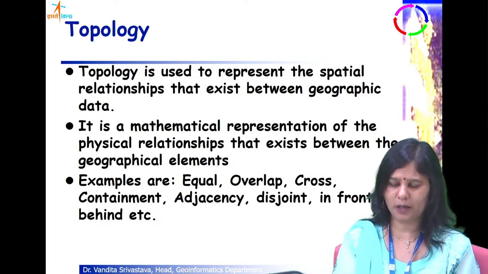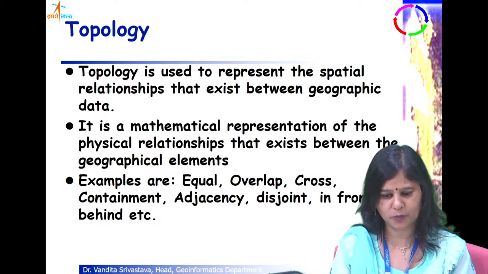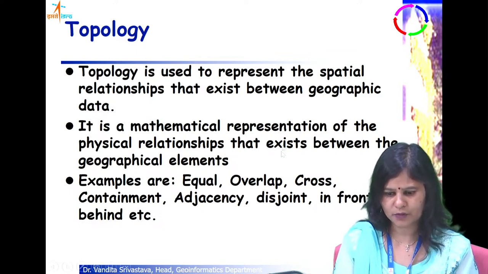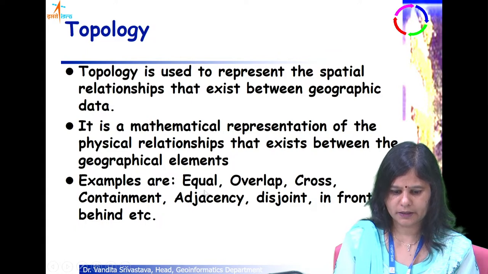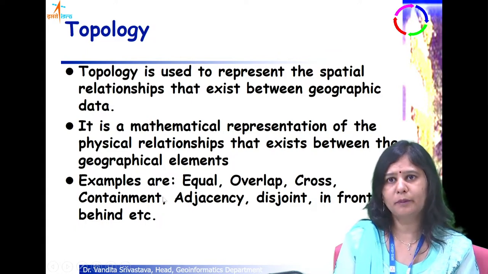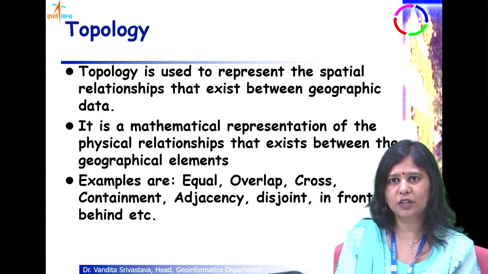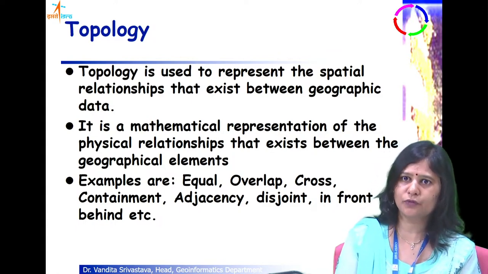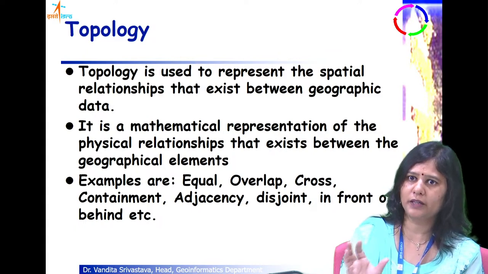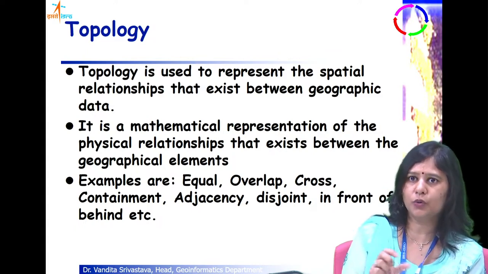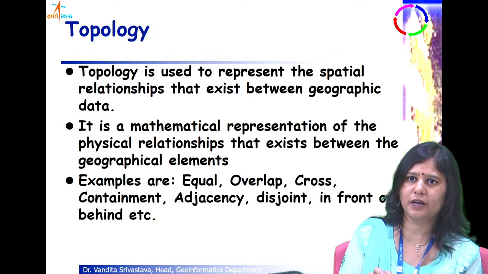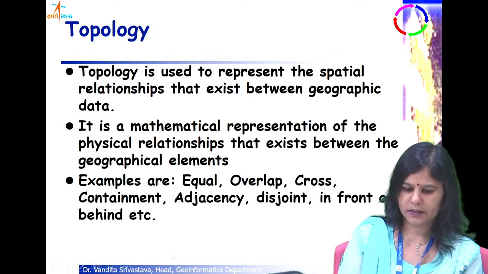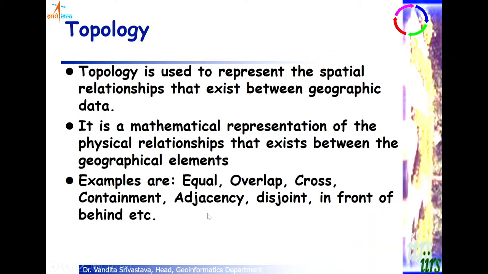I will give you examples of what topology is. That is what I have written here, and how we achieve it by making certain tables. Those tables are connectivity, contiguity, and containment. Containment refers to the definition of the polygons, and how features lie inside or outside or on these polygons. Adjacency is which is the neighbor, on the left side, on the right side.